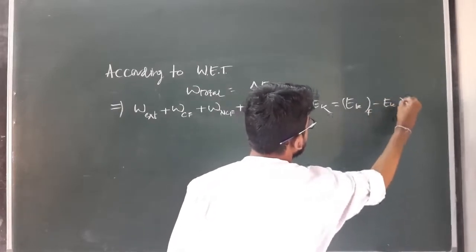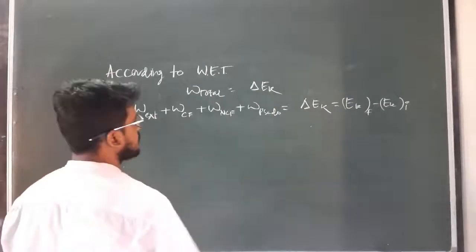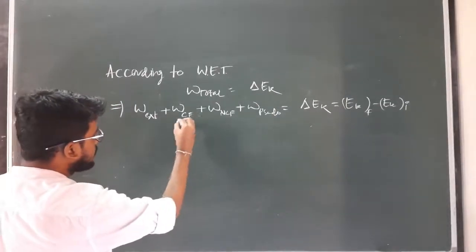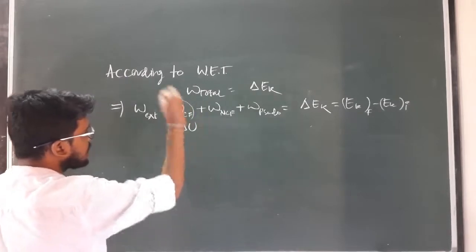Okay, but as we already discussed right now, work done by conservative force is equal to minus of change in potential energy.